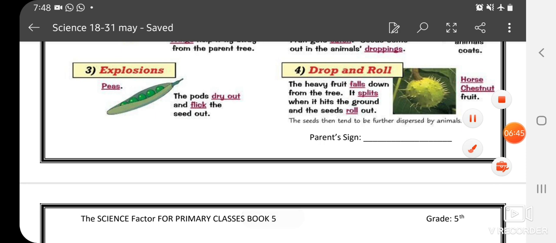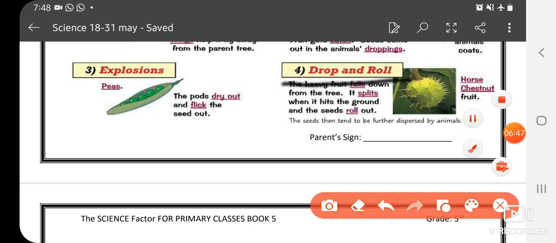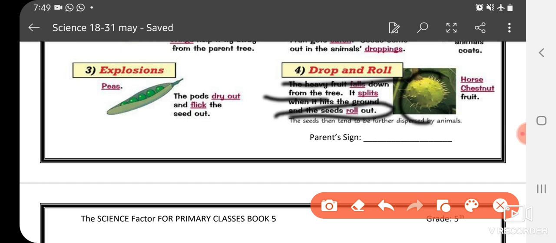The last method is the drop and roll method. The heavy fruit falls down from the tree. It splits when it hits the ground and the seeds roll out. You can see this one. This is the heavy fruit, and when it falls down to the ground, it will break. It will split, and the seed from inside will come out and roll out and get scattered. Its name is horse chestnut fruit.